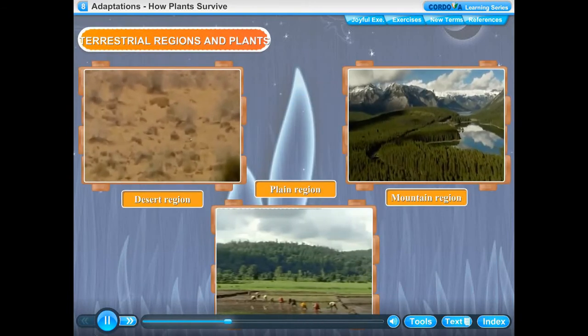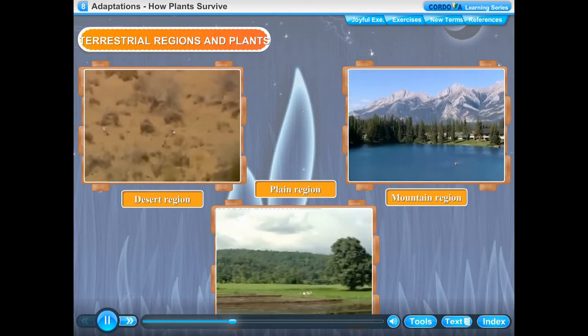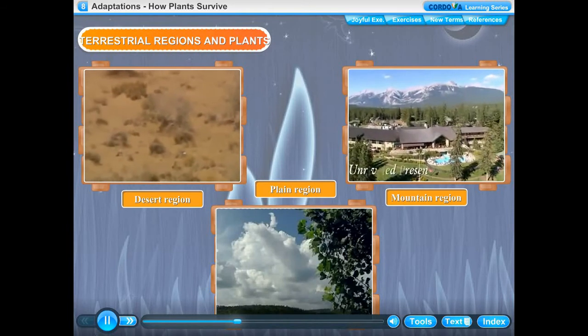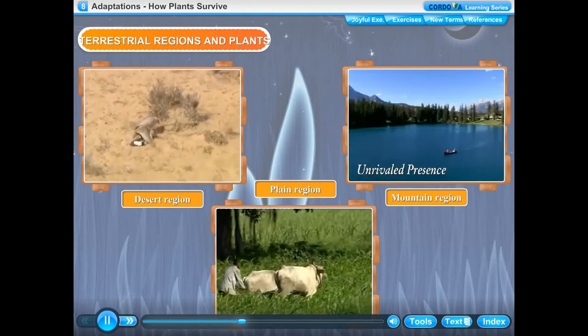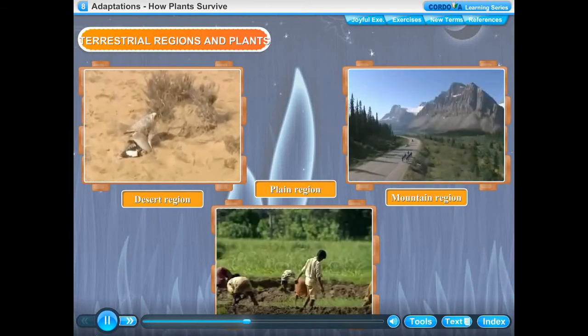Terrestrial means land. Land has forests, mountains, plains, and deserts. There are also some places where it rains heavily. Some places receive medium or very little rain. Let us know in brief about these parts and the plants existing here.